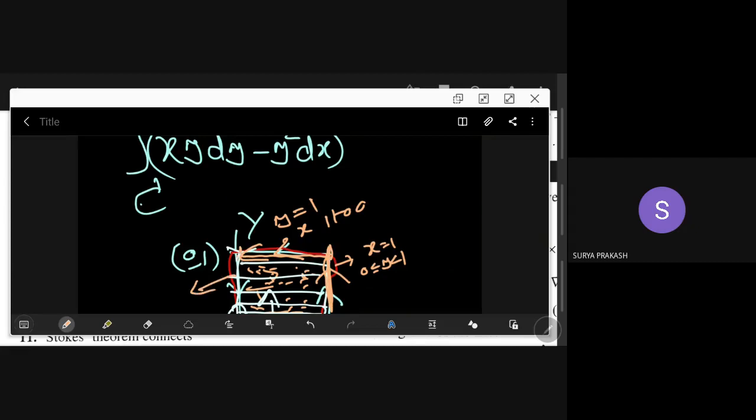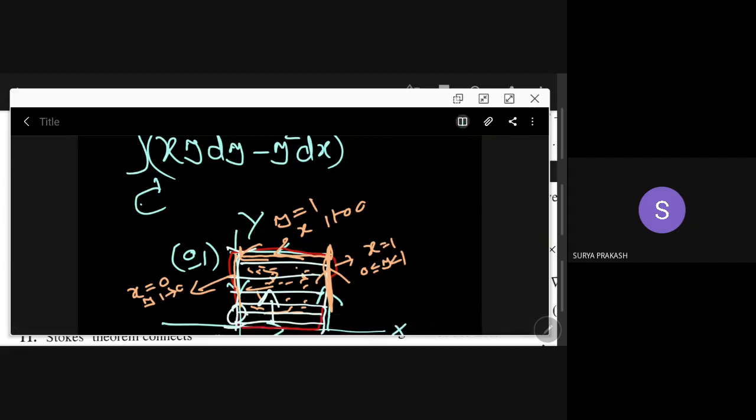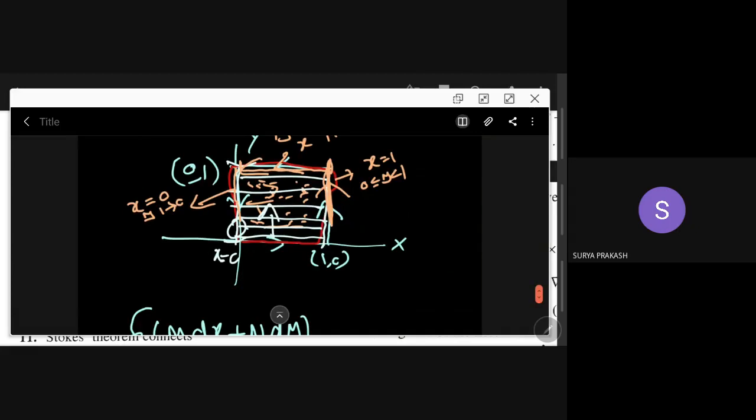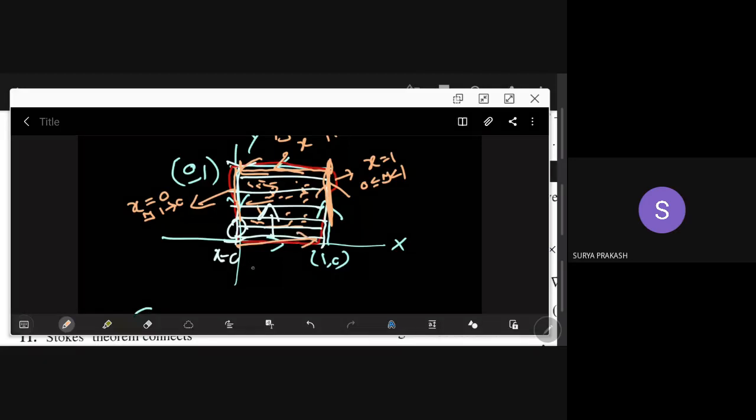When you are coming down like this, your x is always 0 and y is varying from 1 to 0. And finally, when you are coming like this, your y is always 0 and x is varying from 0 to 1.